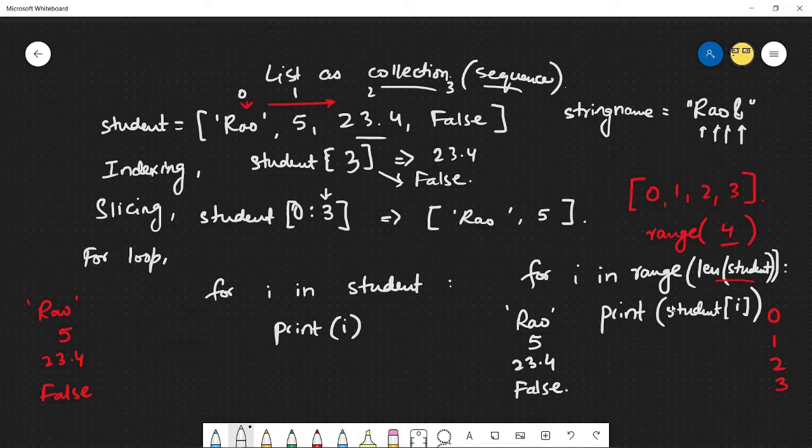So it's telling me for every index I that will take on the value, in that direction, 0, 1, 2, 3, give me the associated value for that index. So give me index 0 when I is 0, give me index 1 value when I is 1, give me index 2 when I is 2, and then finally the last one, so index 3, which gives us the false here.